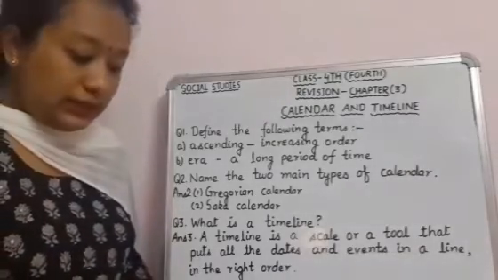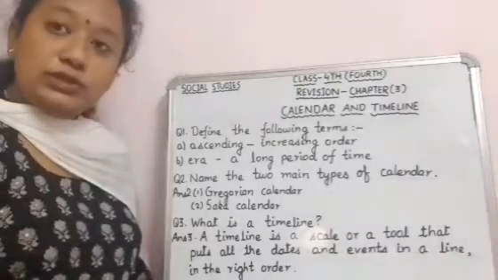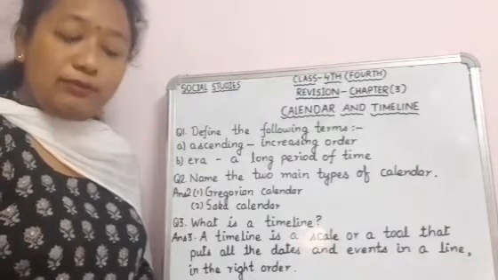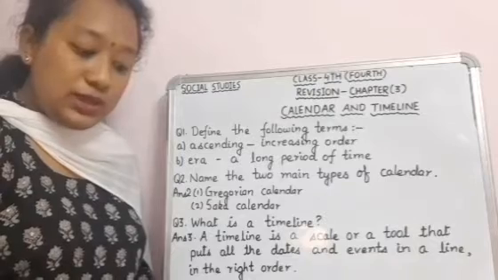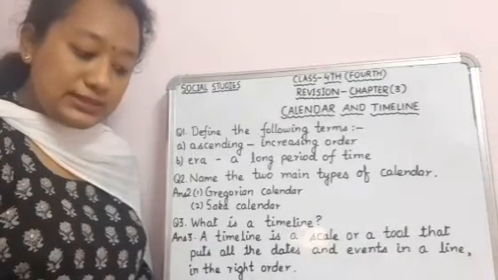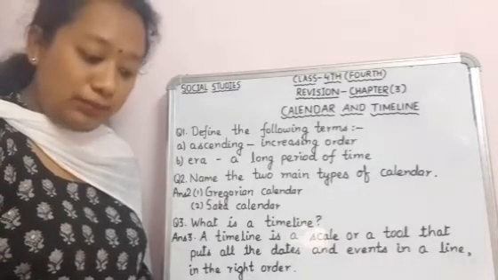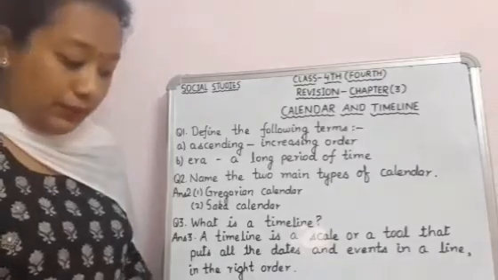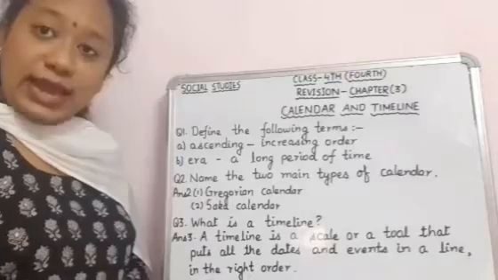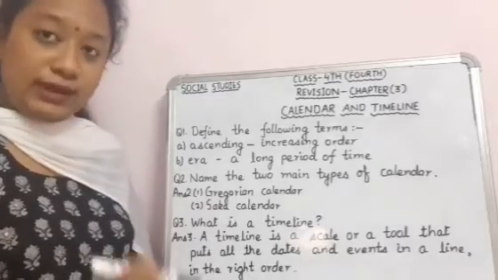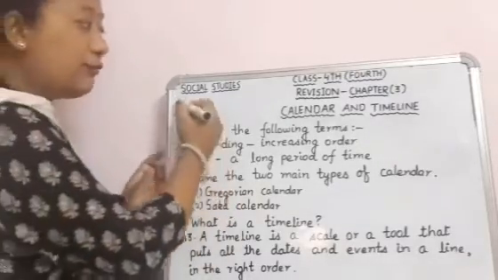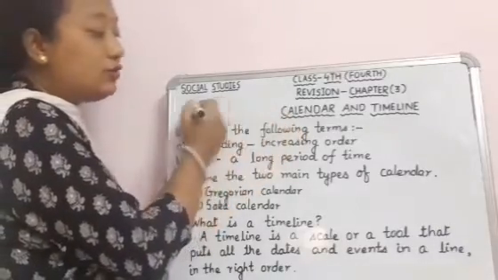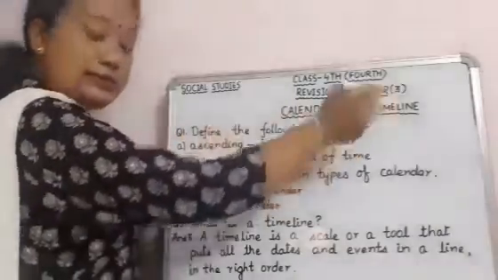So these terms came in before the terms CE and BCE. When BCE and CE were not there, before that BC and AD were used, where BC means before Christ and AD means Anno Domini, meaning in the year of our Lord. So BCE falls on the left side and CE falls on the right. We write BCE on the left because we write from left. So we start from BCE and end at CE.